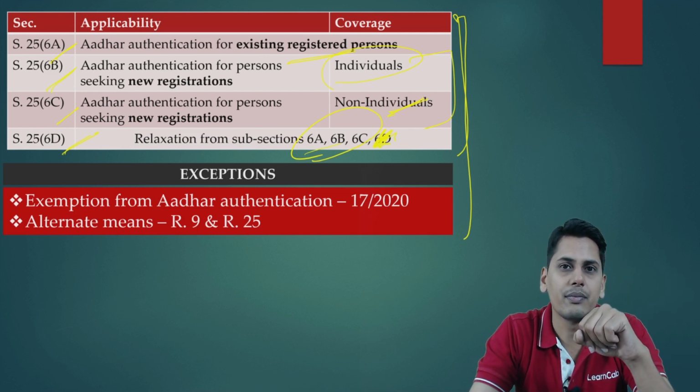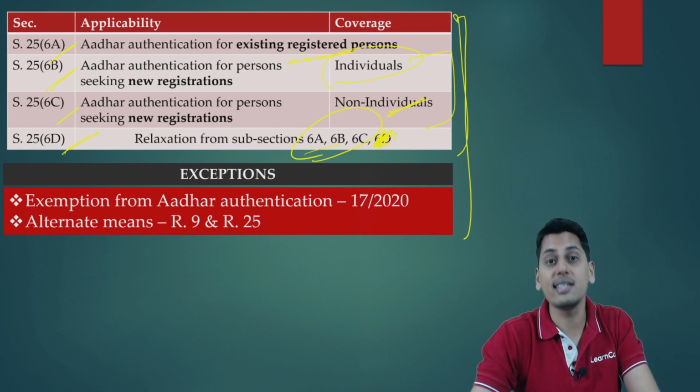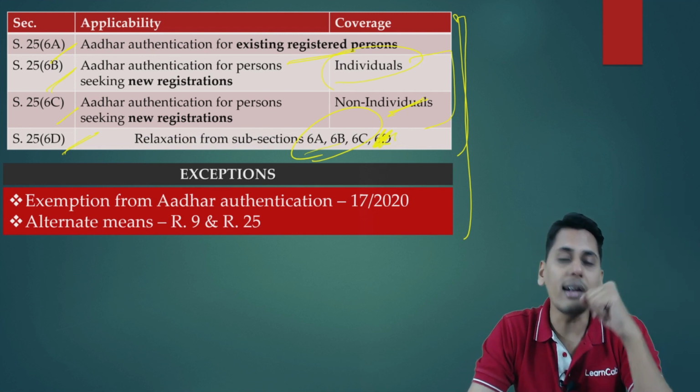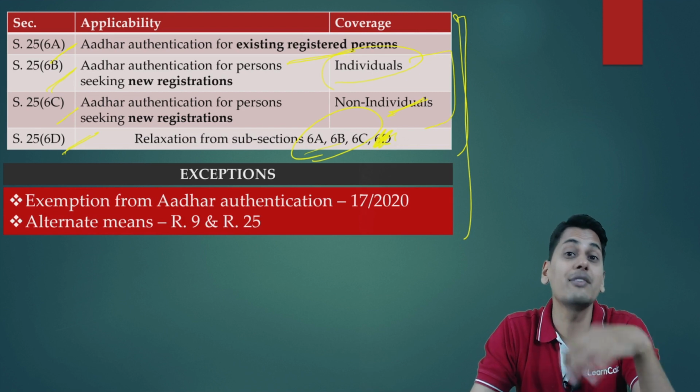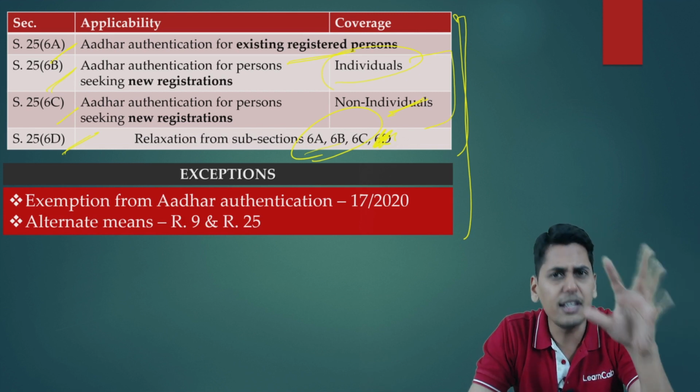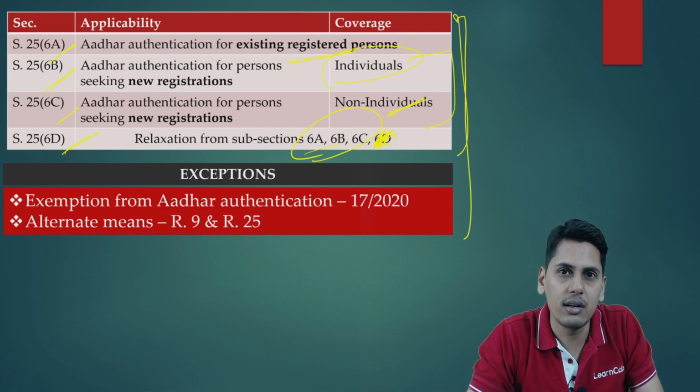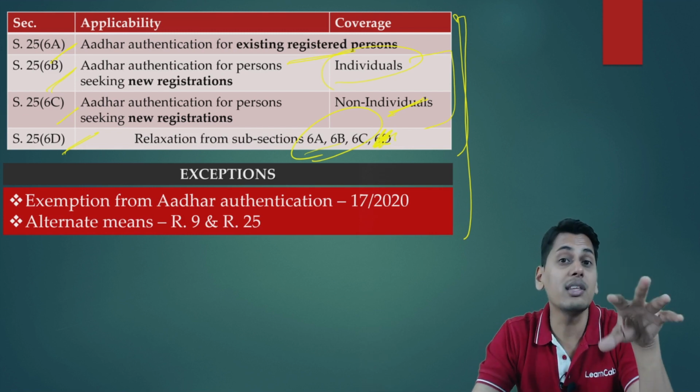Is it the case? The answer is, there could be so many practical cases where a person either does not have an Aadhaar number, or has an Aadhaar number but is not able to authenticate it for various reasons. Does it mean that they cannot do business in the country? The answer is no. So should the government provide?